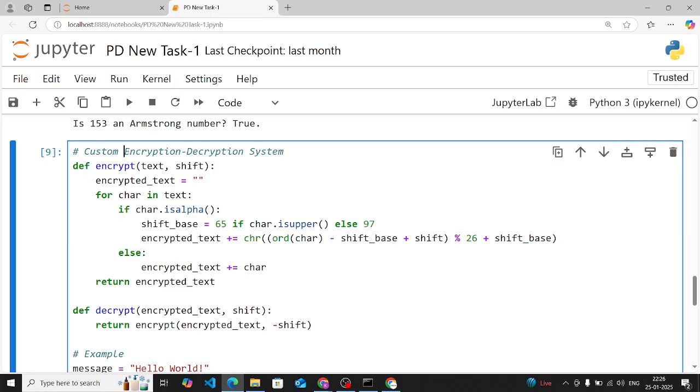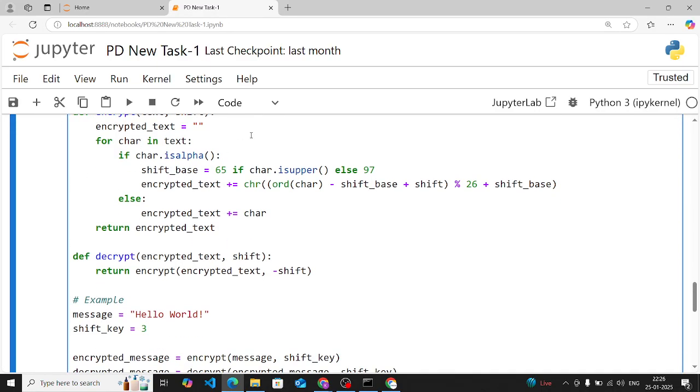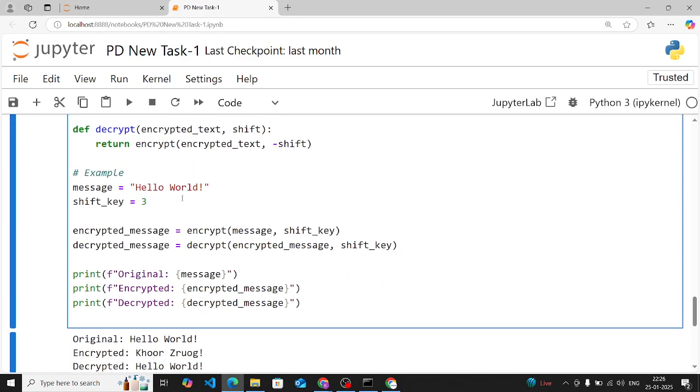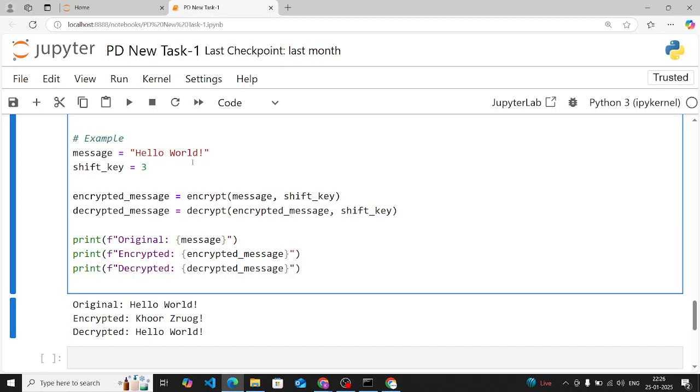Now we'll talk about decryption. This will reverse the process by shifting letters back by the same amount. So this is how you have to make it, this is the code. You have to make code for encryption and decryption. This is encryption and this is your decryption, and this is the message which is hello world, and the shift key here is 3, meaning in encryption the letters will move 3 places forward. And decryption will be the same, only backward.